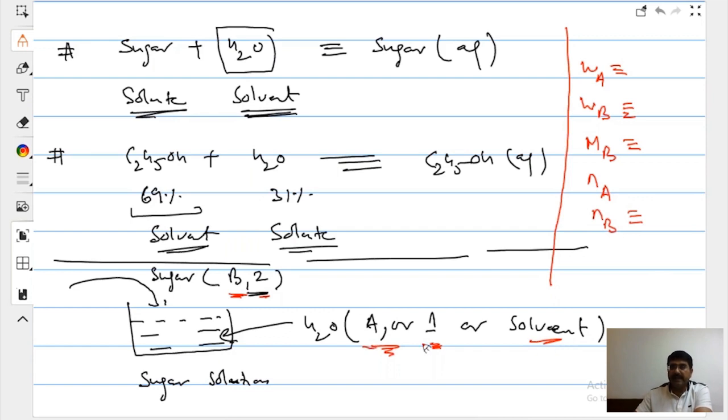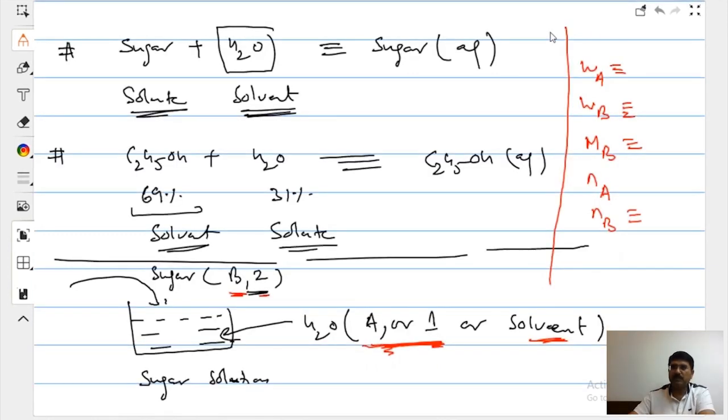Is that clear? A means solvent and B means solute. This is just to check that up to this stage, is it clear? So focus on this.